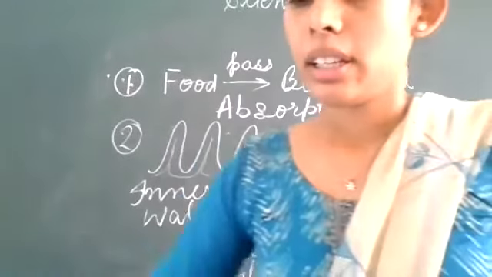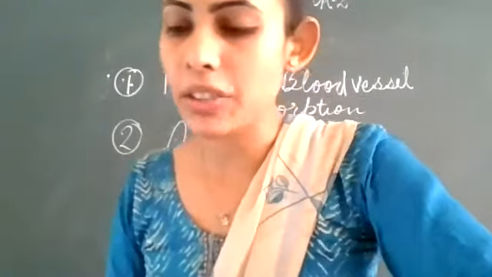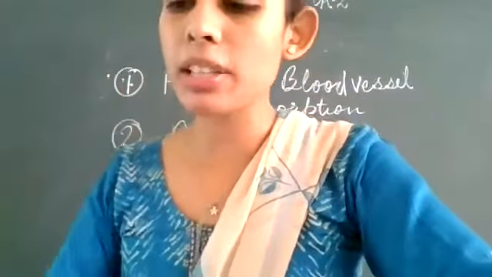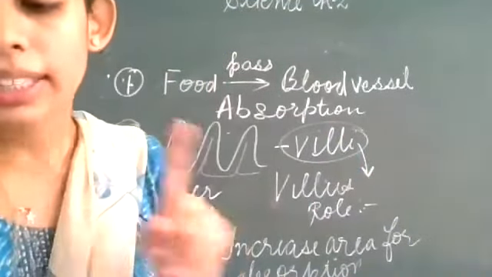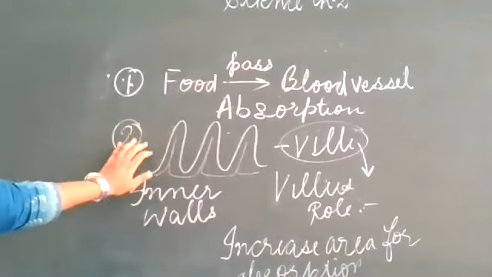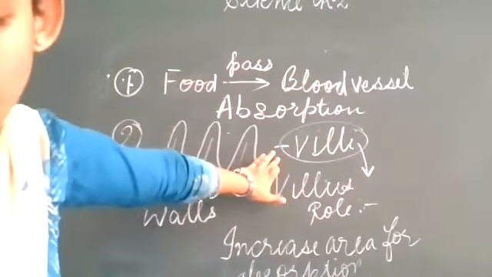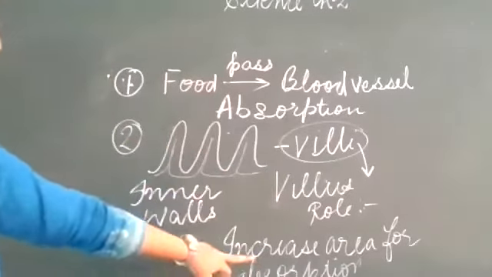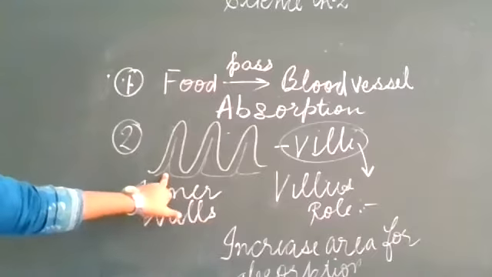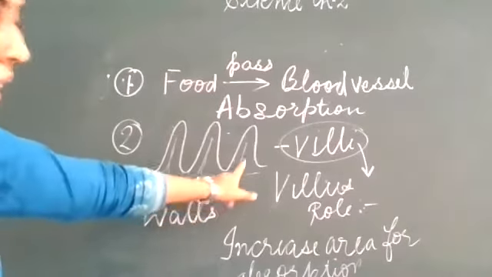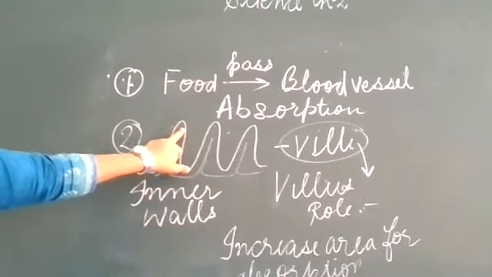And next is, now I am reading the para, just concentrate here. The digested food now can pass into the blood vessels in the wall of the intestine. This process is called absorption. The inner walls of the small intestine have thousands of finger-like outgrowths. These are called villi. What is the function of villi? It will increase the surface area for absorption. Clear? And each villus has small blood vessels in it. There is a network of these blood vessels that is close to the villus.